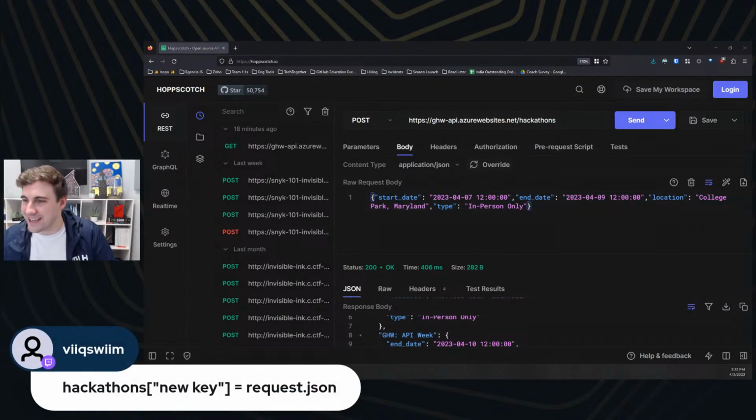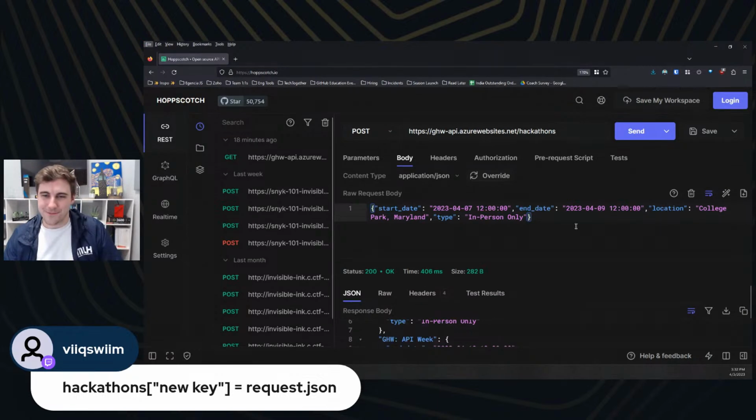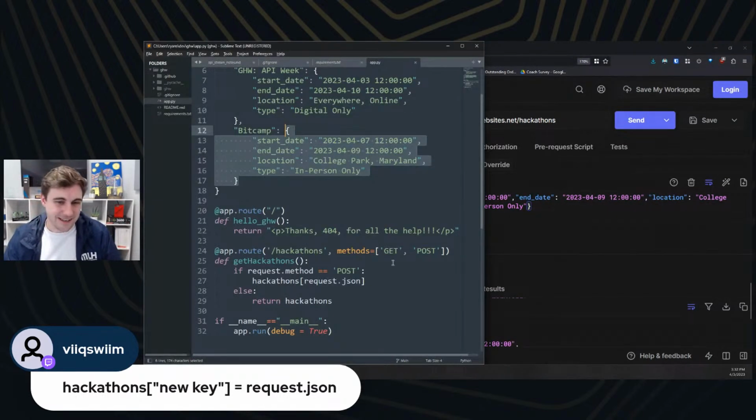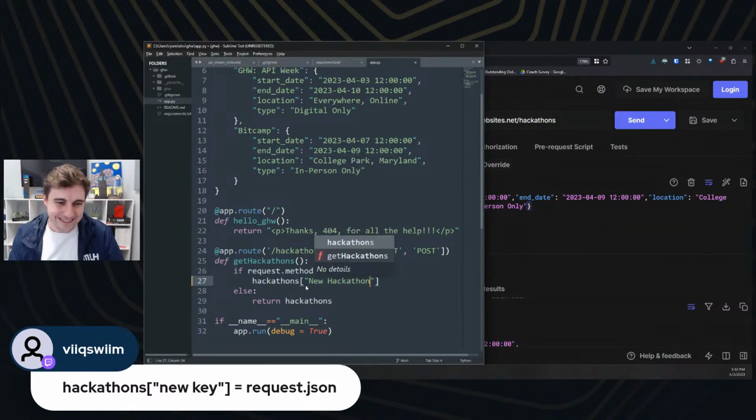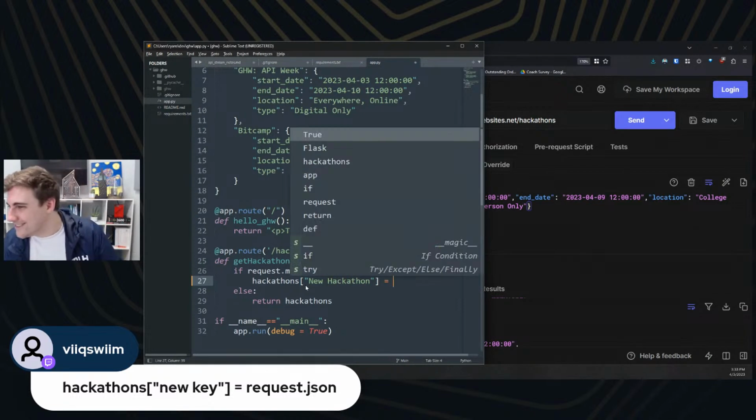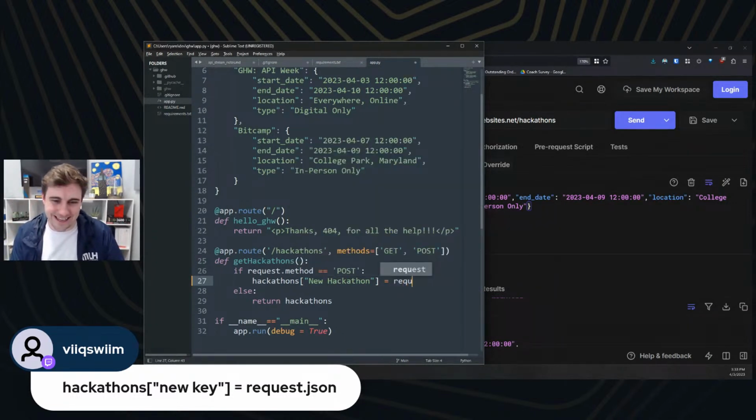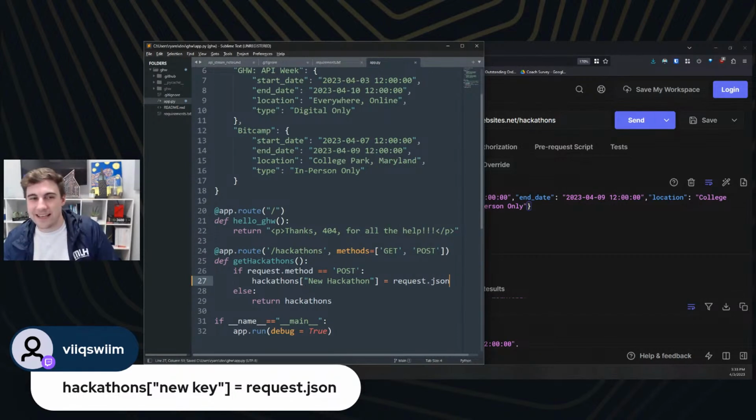Okay, and so they're saying new key as well. Great. All right, so let's give that a shot for them. So we're going to say hackathons. We'll call it new hackathon, which is fine for now, equals, and then we're going to call it request.json. Cool. So let's give that a save.